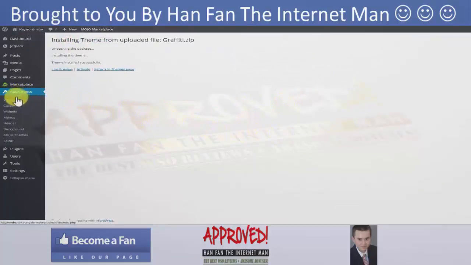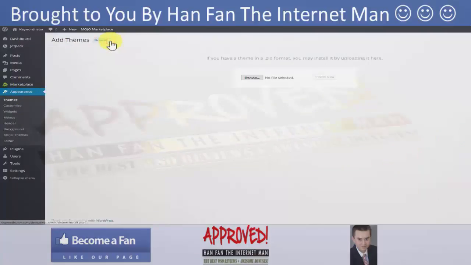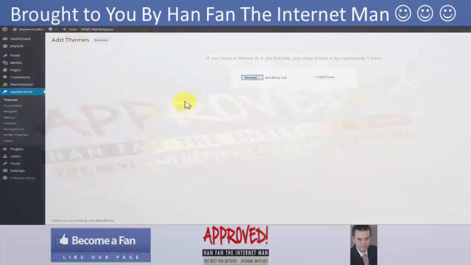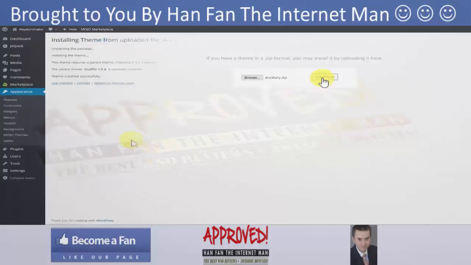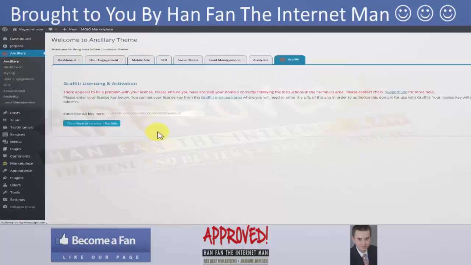Go to Appearance, Themes, Add New, Upload Theme, Browse, double-click the Ancillary one. Click the Install Now button, and then click the Activate button. Here's the last thing. Grab the license key we provide.